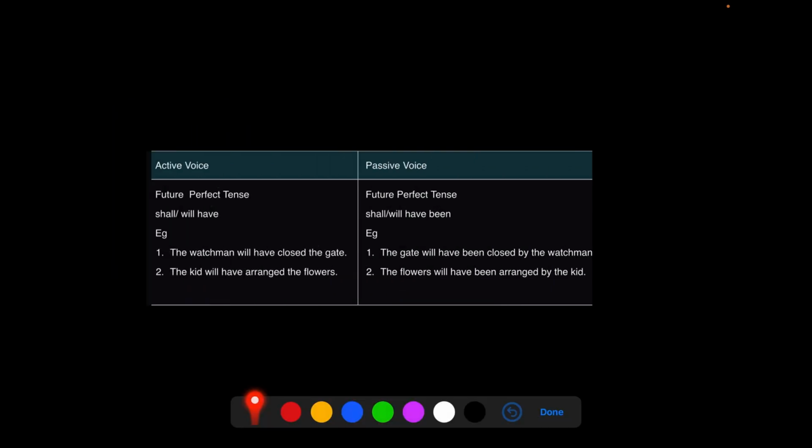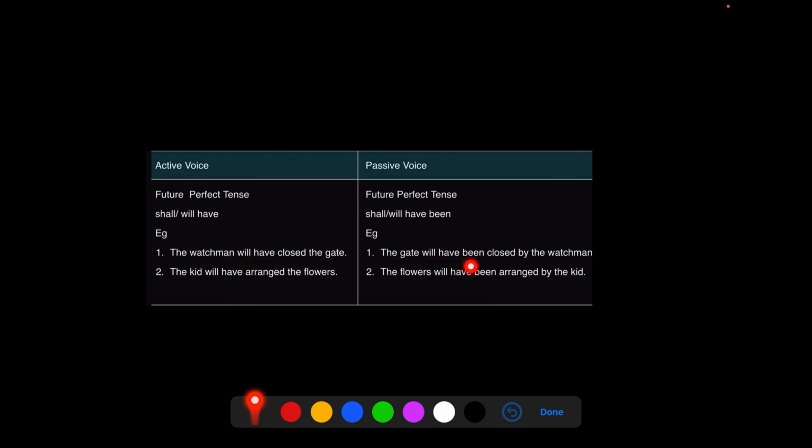In the future perfect tense, the watchman will have closed the gate. Now, when do we use this kind of a sentence? Like you will say the watchman will have closed the gate by evening. So the event has still not happened. That is where this form of tense is used in those cases. The watchman will have closed the gate.